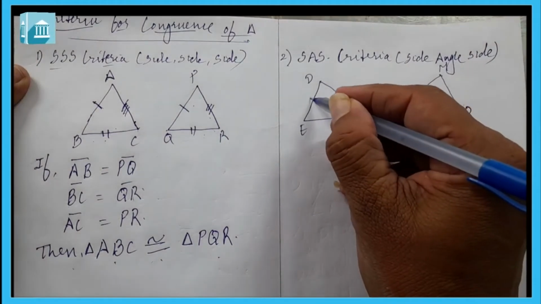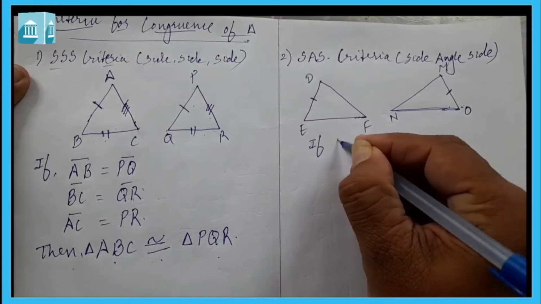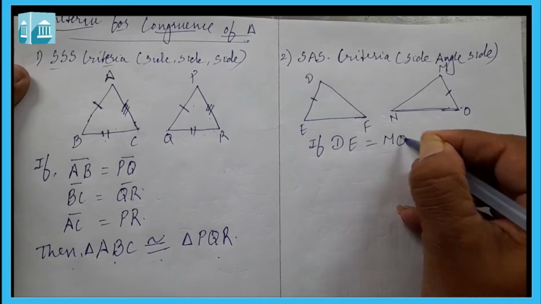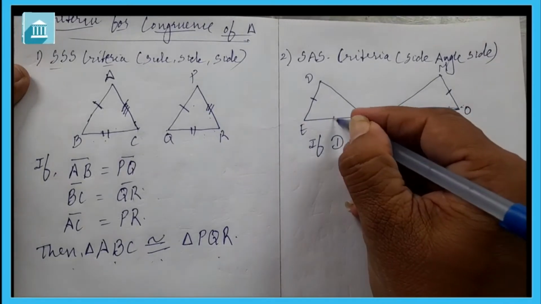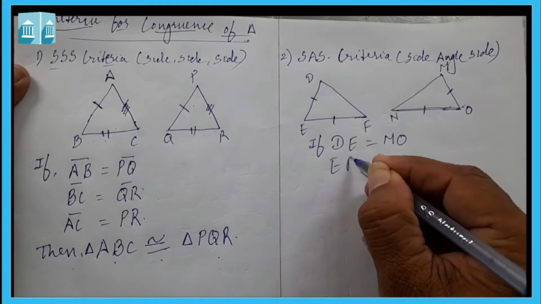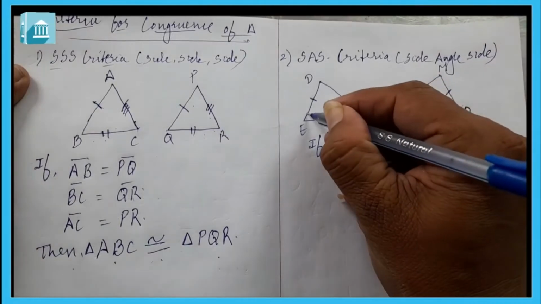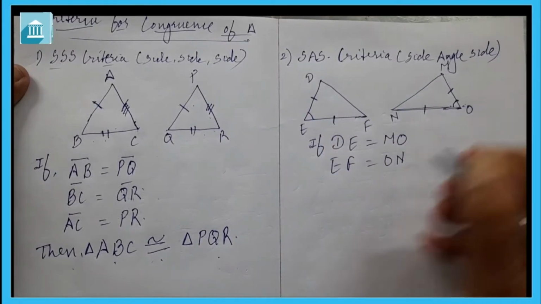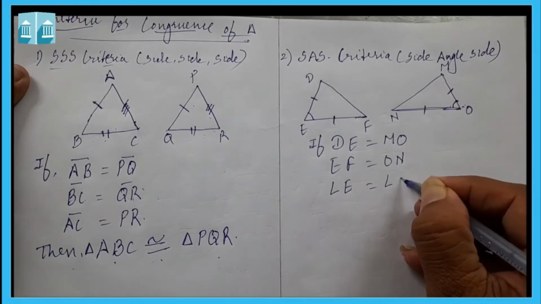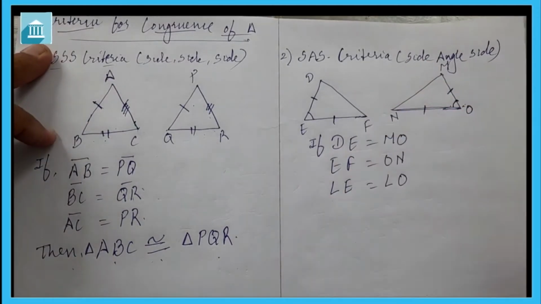Here let DE is equal to MO, EF is equal to ON, and angle E is equal to angle O. Two side and included angle.